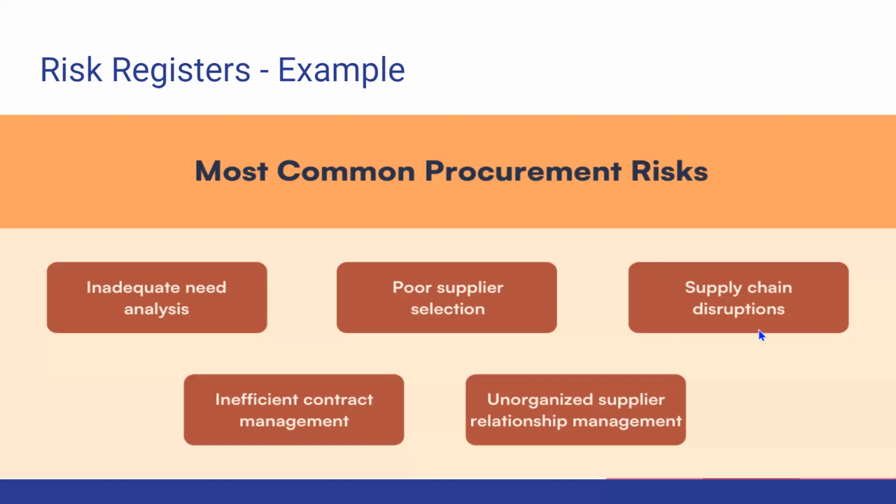Supply chain disruptions can also be of concern in this case. So we have to be careful.